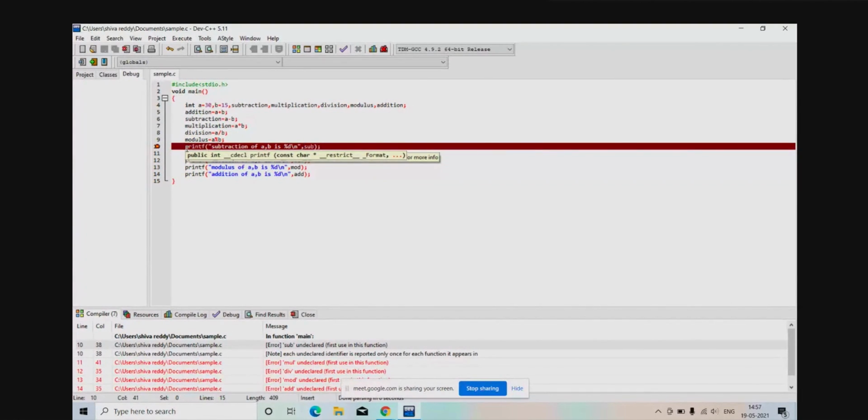The rest of the things are correct. So it is saying you mentioned sub undeclared. You have not declared any sub in these integers, so it is not recognized. Undeclared mul, undeclared div, undeclared mod. You declared subtraction, not sub.